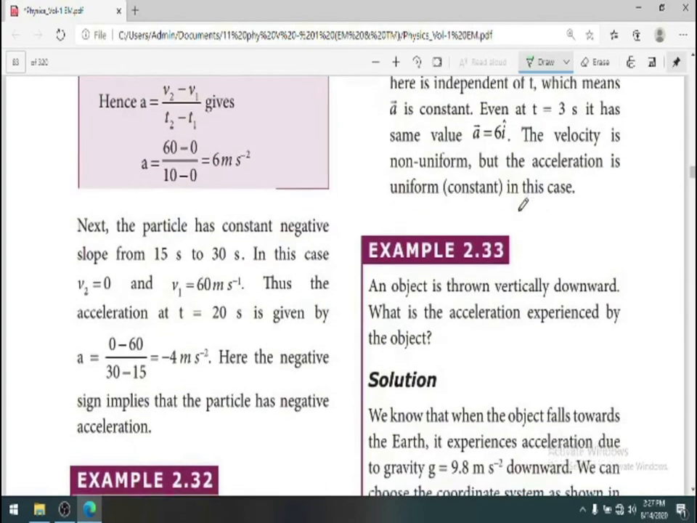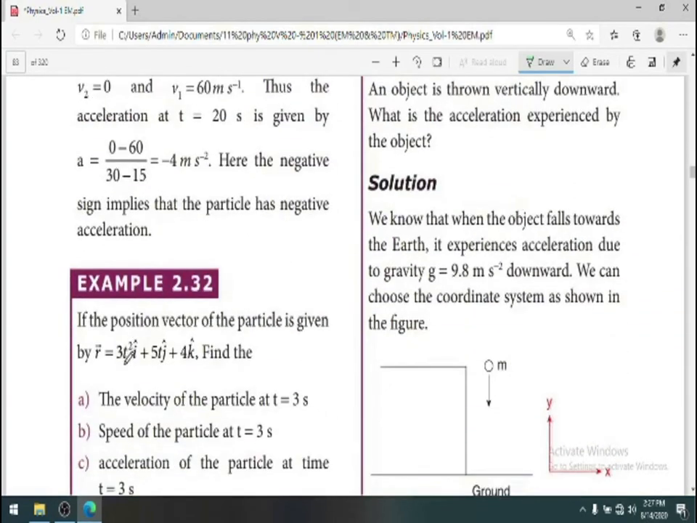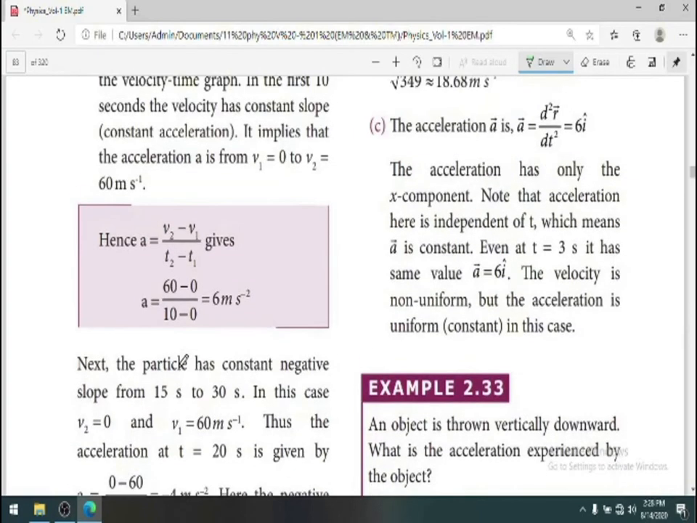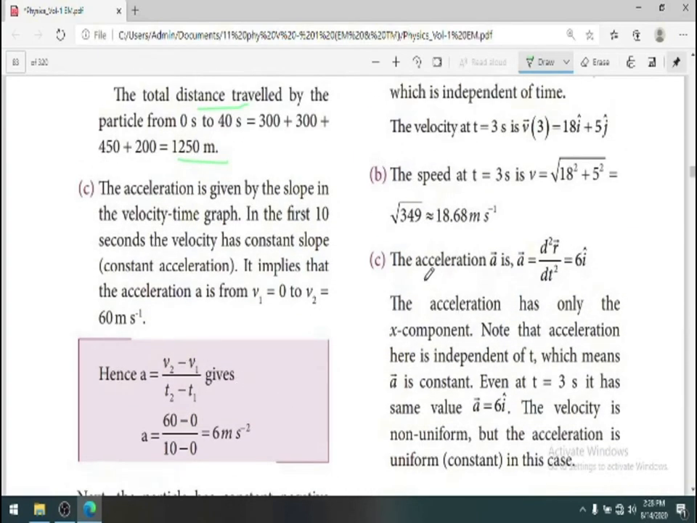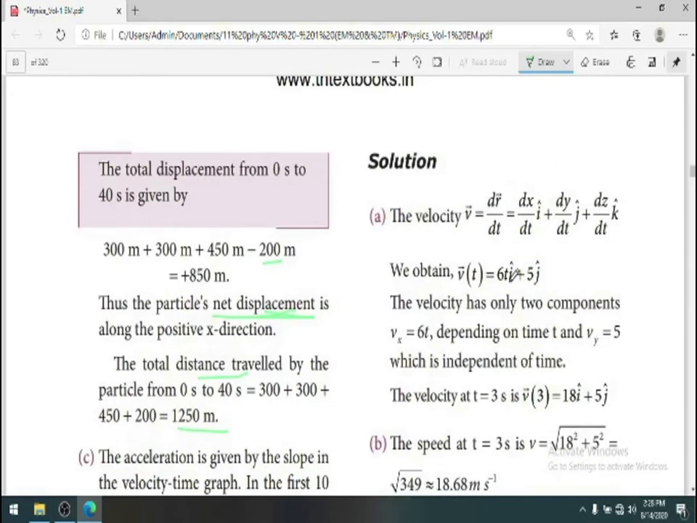And so we obtain here, from the given value, you need to differentiate it. In the previous videos it has been explained how to do the differentiation, and accordingly we get 6t i cap plus 5j. So here the velocity only has two components, that is x component of velocity depends upon the time, and y component is 5 which is independent of the time. There is no time factor here.